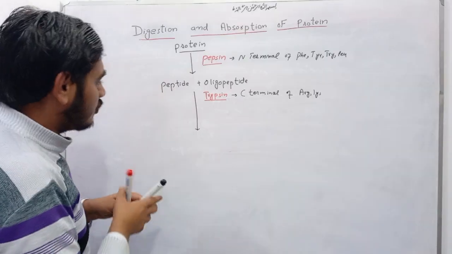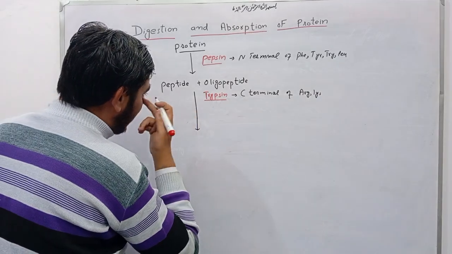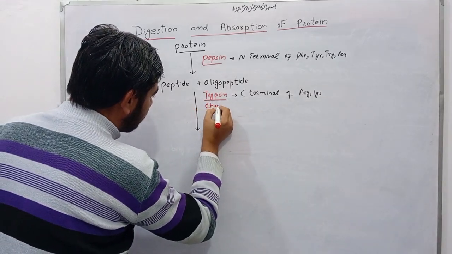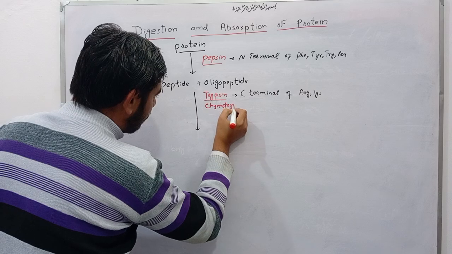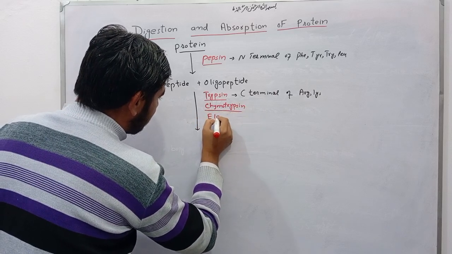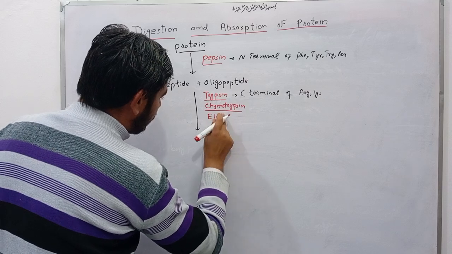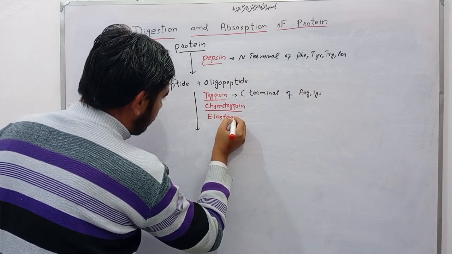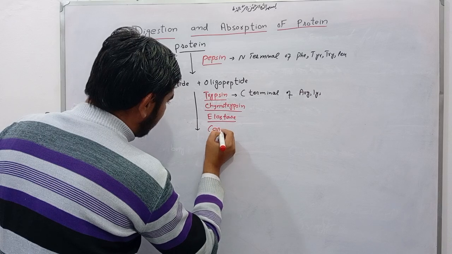Also, there is action of chymotrypsin, elastase, and carboxypeptidase.